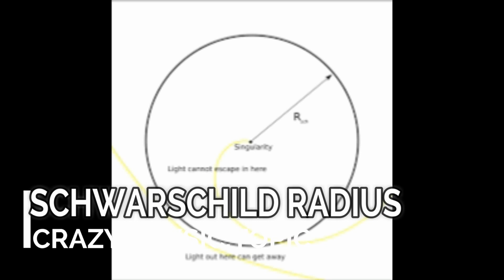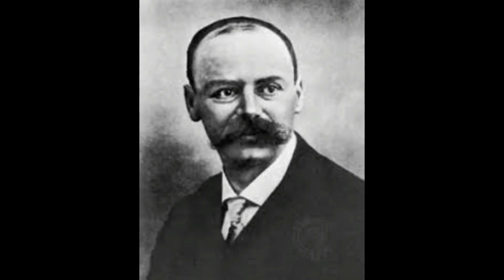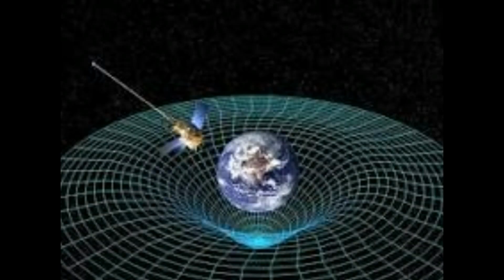Today we are going to talk about Schwarzschild radius. Sir Schwarzschild in the year 1916 tried to find out the exact solution of Einstein's field equation about his theory. He then thought, what happens if we crush the size of any planet but keep its mass constant?